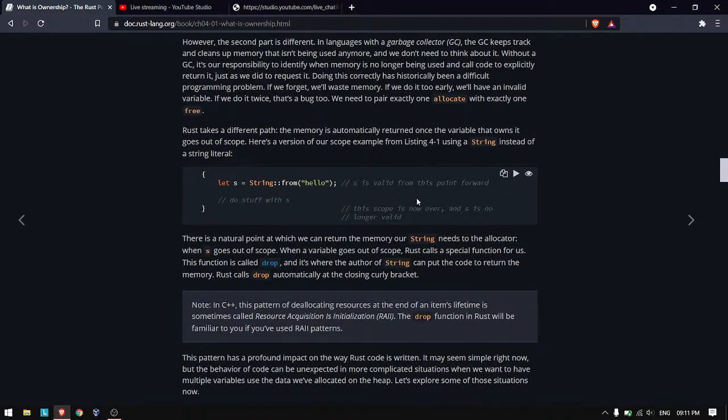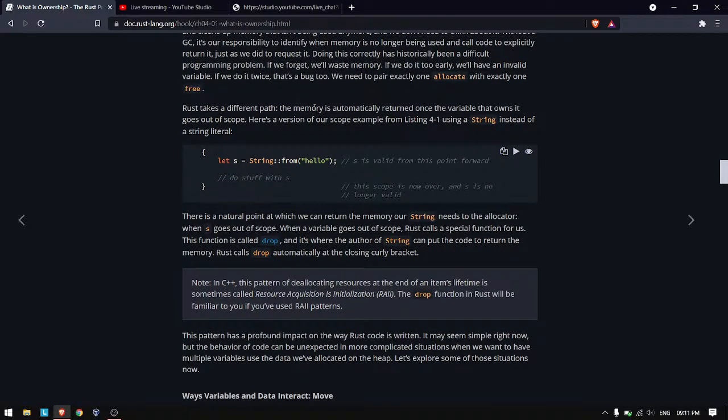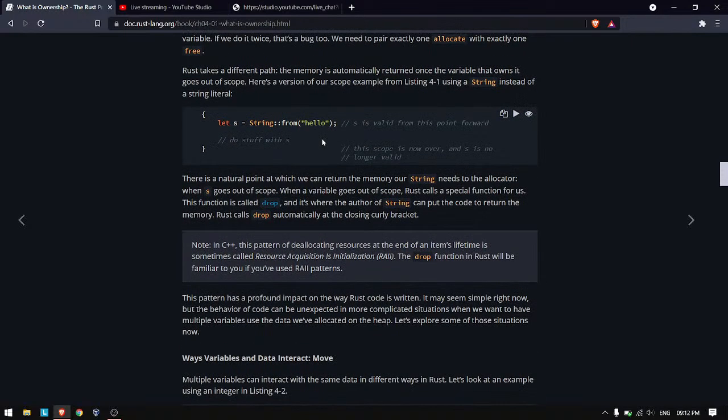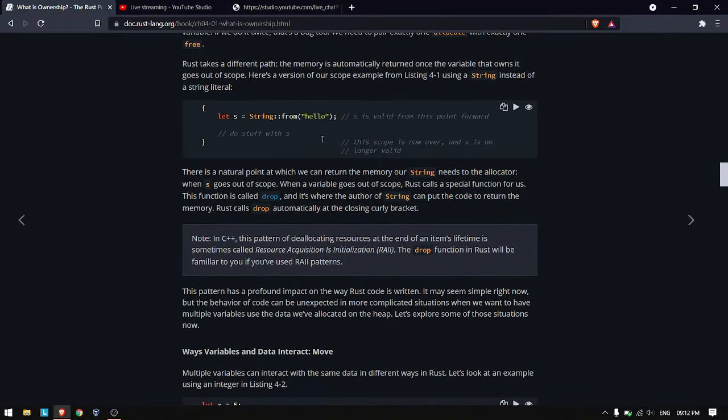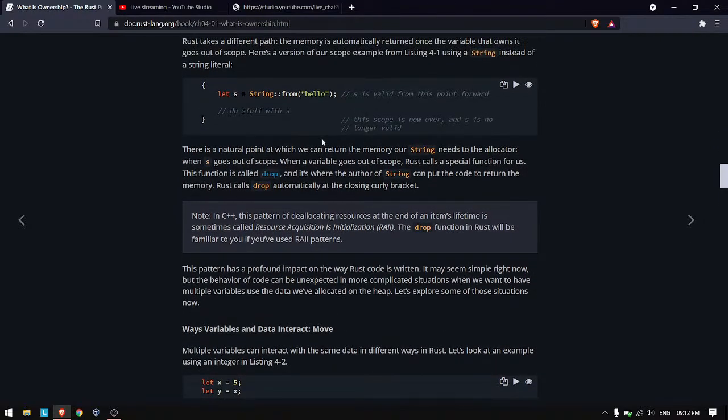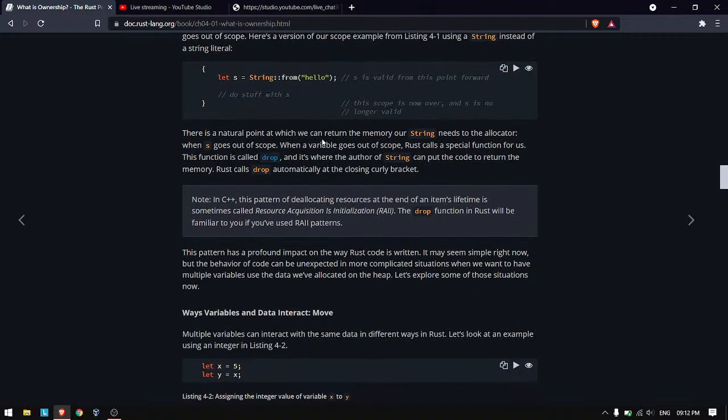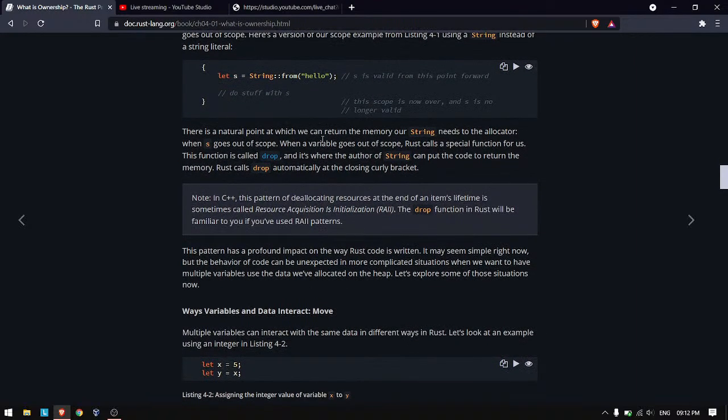But Rust takes a completely different path. Like we saw with the scope of a variable, once it goes out of scope, Rust will clear it for us. Here it is mentioned that the memory is automatically returned once the variable that owns it goes out of scope. So without using a garbage collector, it is allocating and freeing the memory for us, so we don't need to worry about it.